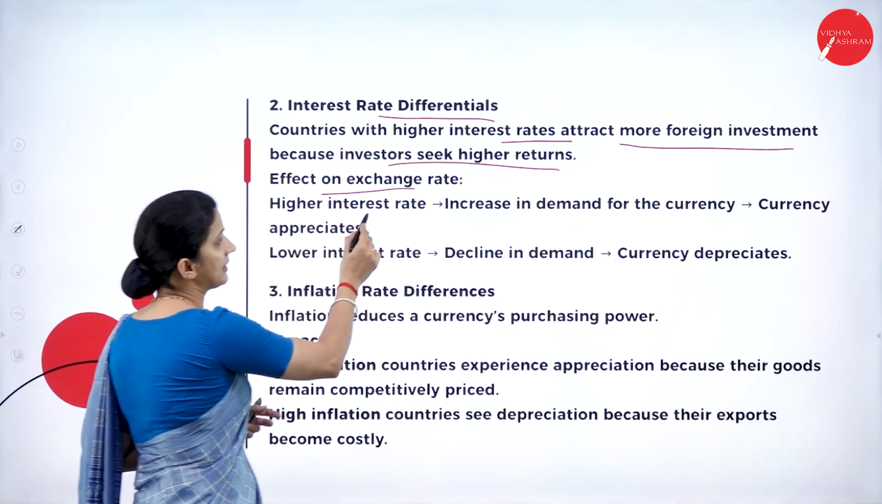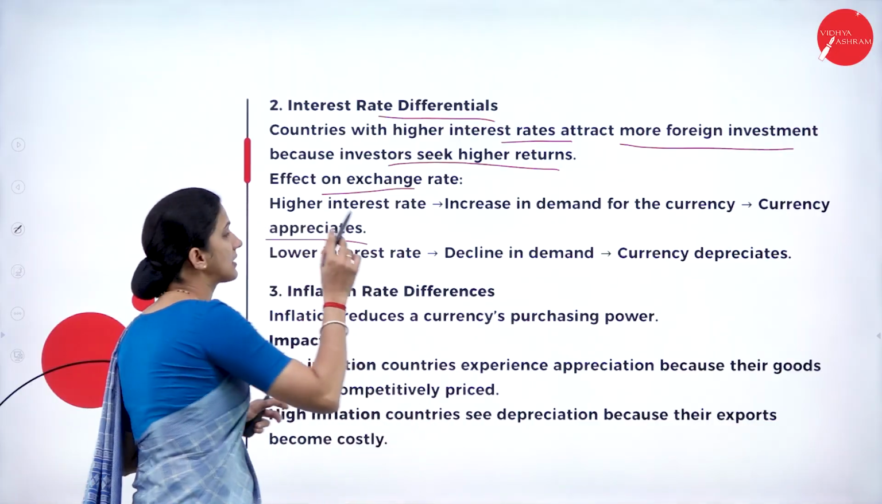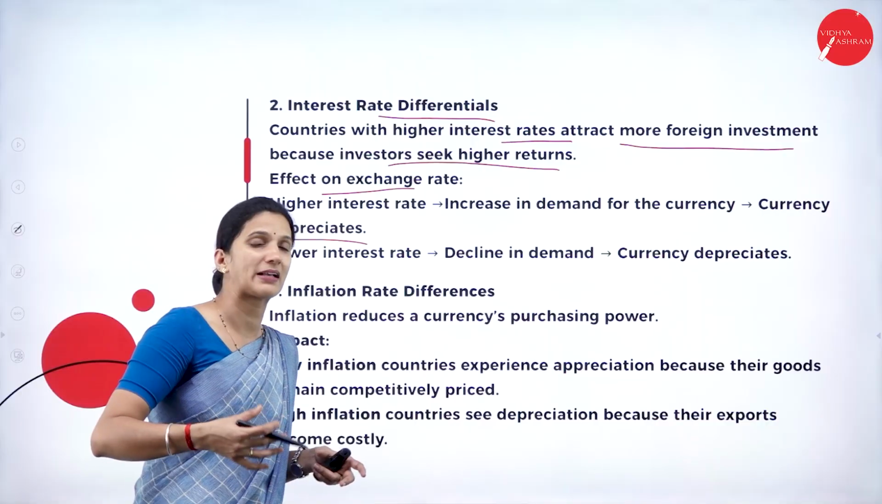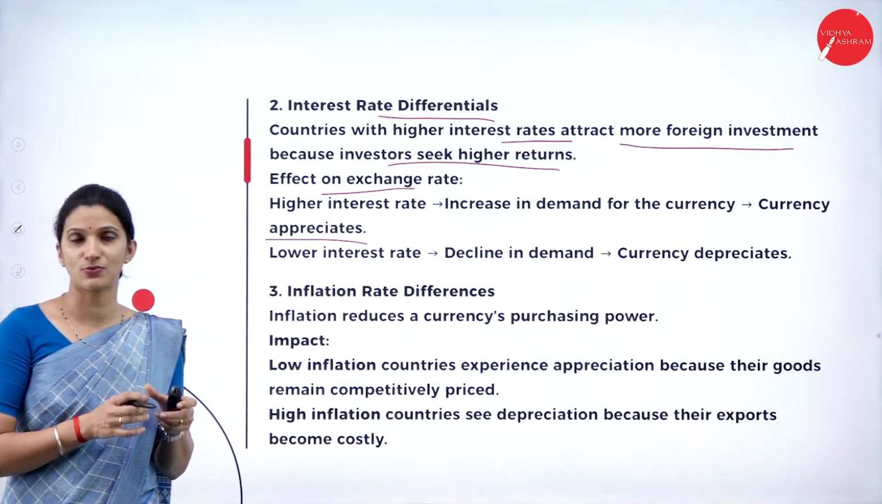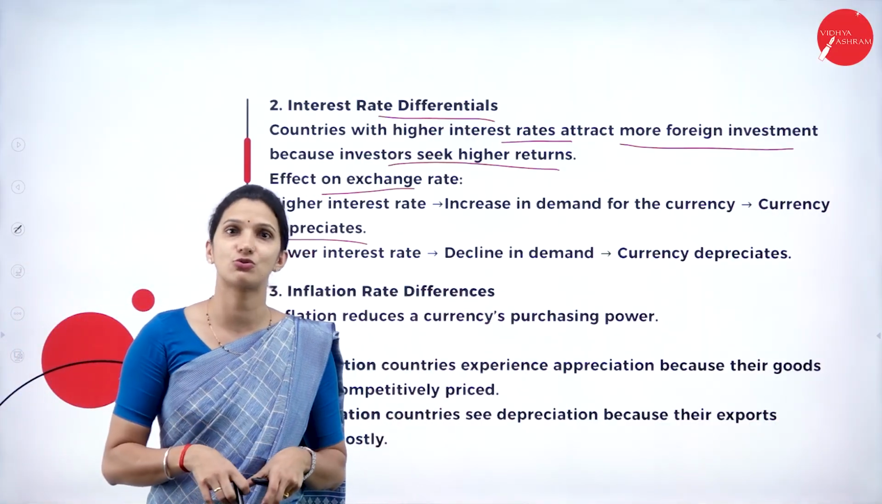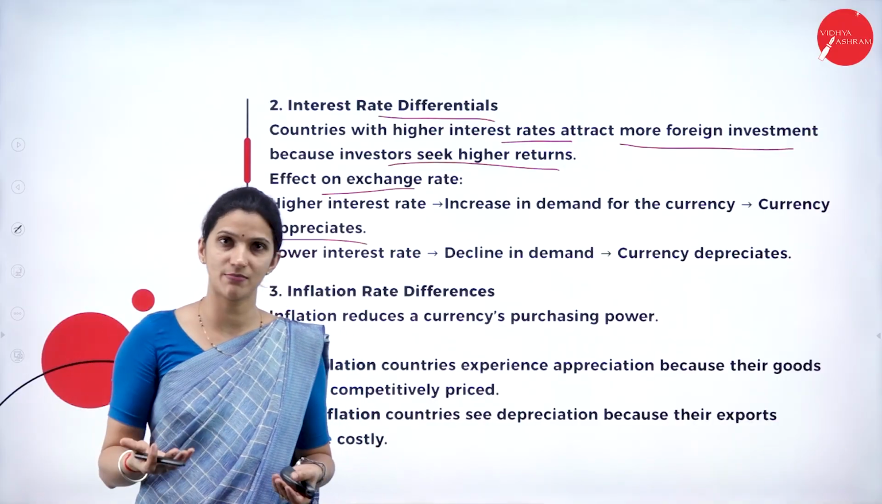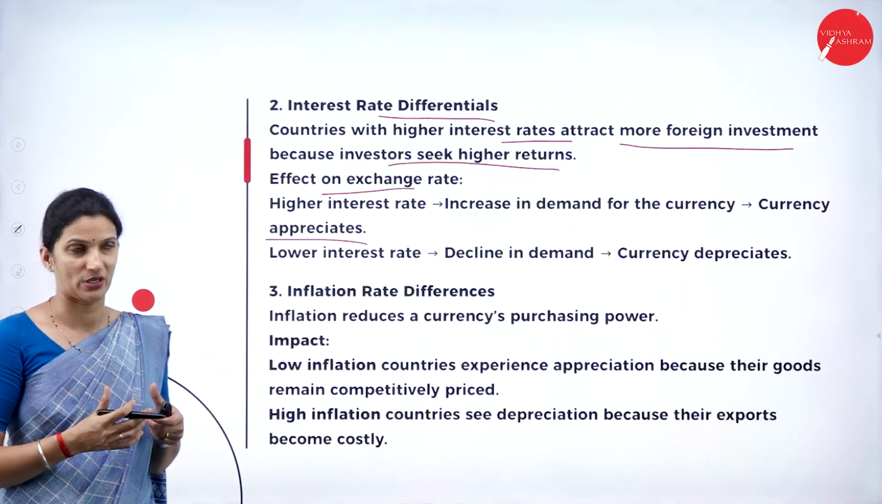So here, a higher interest rate increases the demand for the currency, so automatically the currency will appreciate. Any country's interest rate, whether in the commercial bank or even in the central bank, if it is high, what does that mean? It is attracting more investors, or foreign investors, into that country. So automatically that country's currency will gain demand, and that will lead to a price increase or price fluctuation.